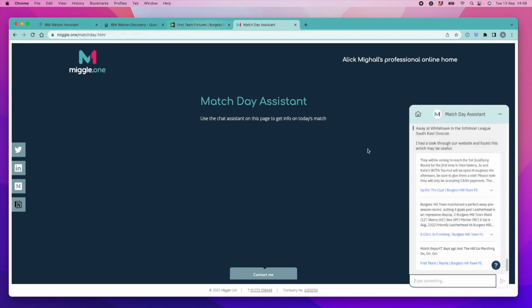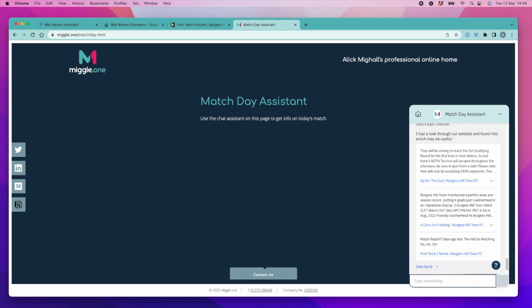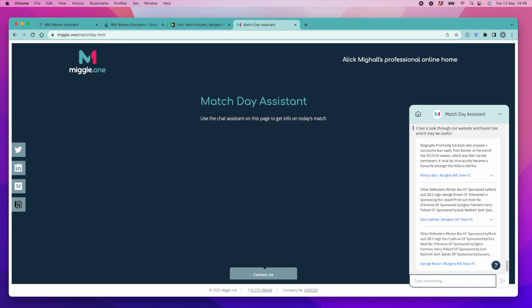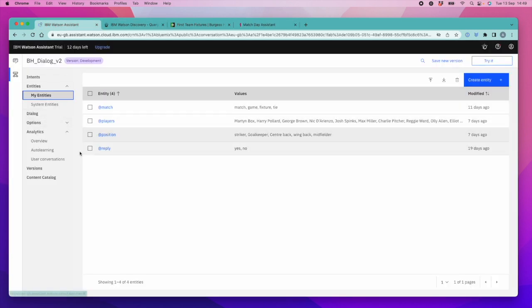And then let's also try who is Martin Box. And that basically does a search on the website for articles in which Martin Box appears. So that's how those entities potentially work.